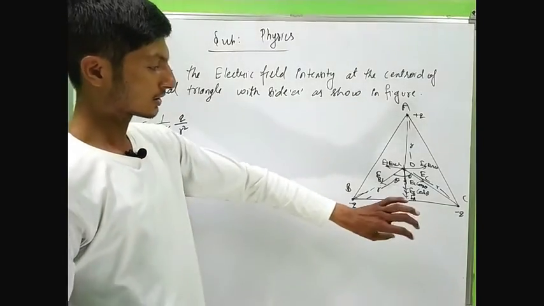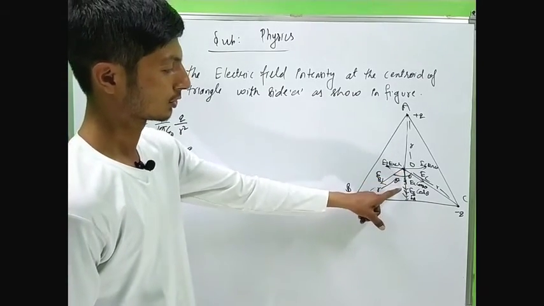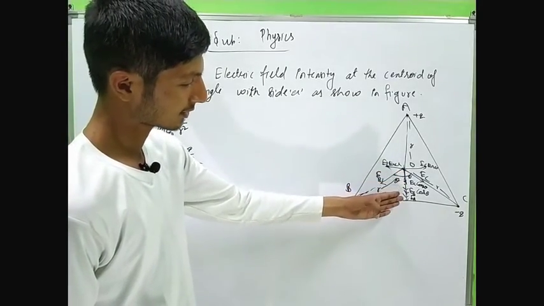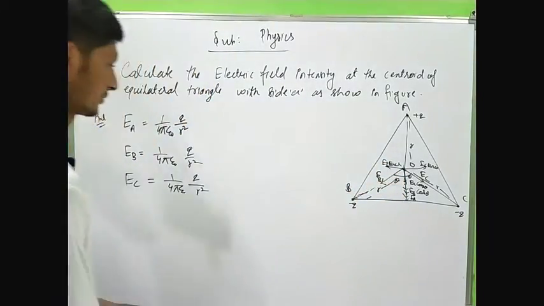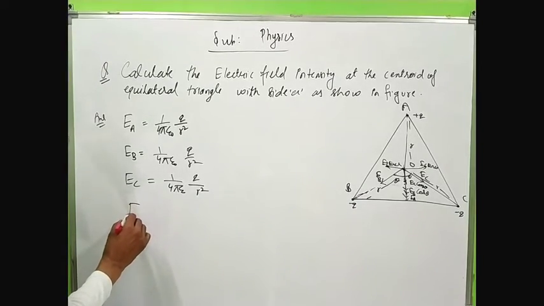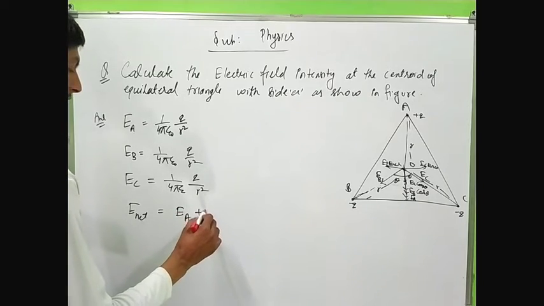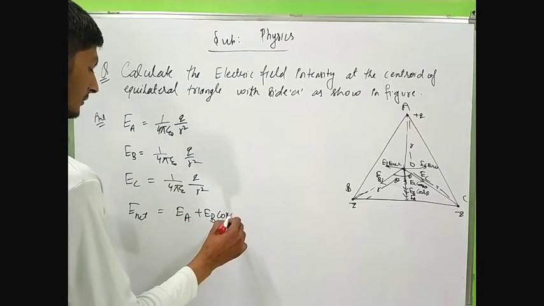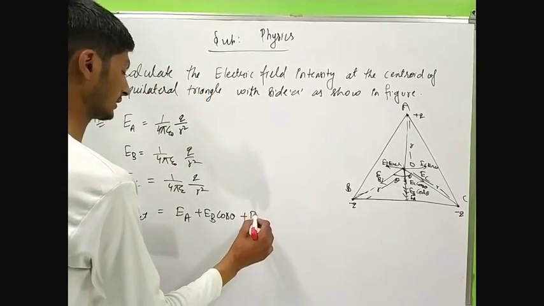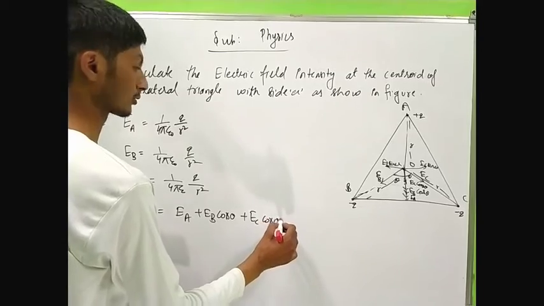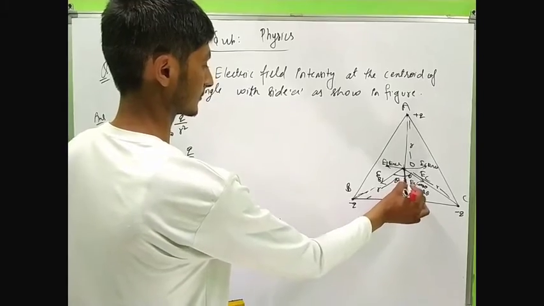Now the net electric field at point O: EA, EB and EC components are in the same direction, so they will add up. E net equals EA plus EB cos theta plus EC cos theta, because we have the component EC cos theta in this direction.